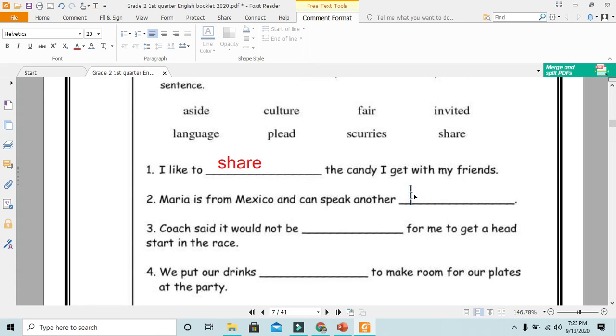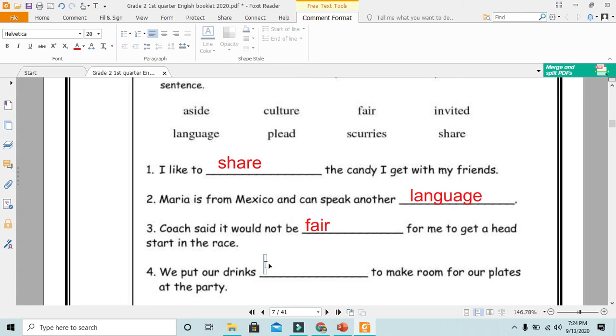Good. Number 2. Maria is from Mexico and can speak another language. When you have the verb speak, speak what? Yes, language. Perfect. Number 3. Coach said it would not be fair for me to get a head start in the race. Fair. Good answer.